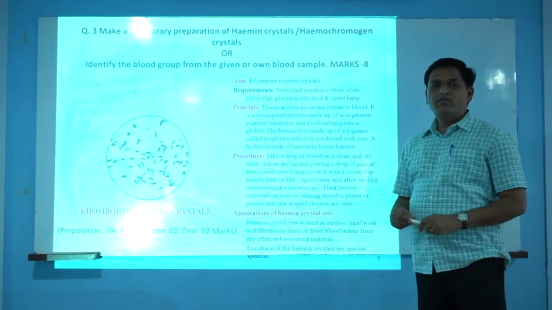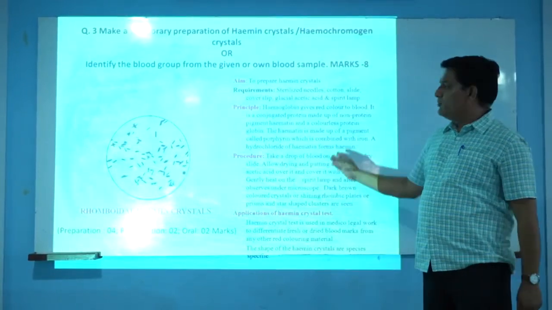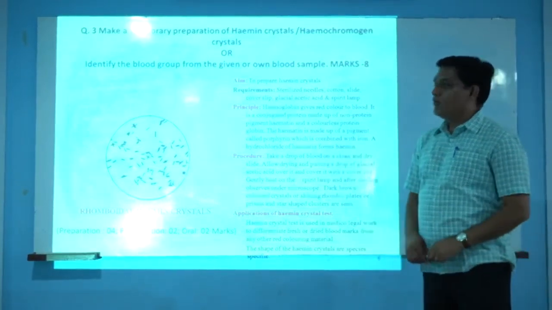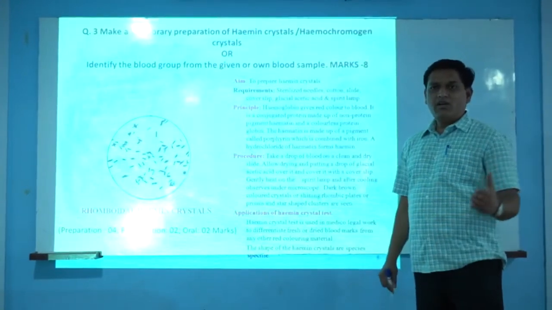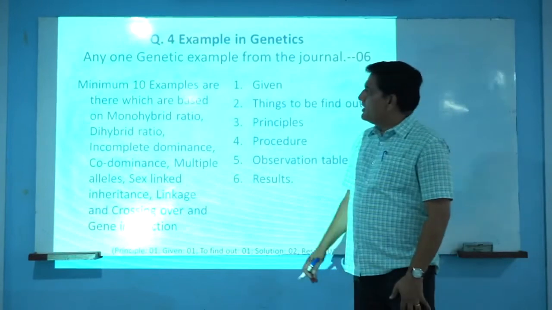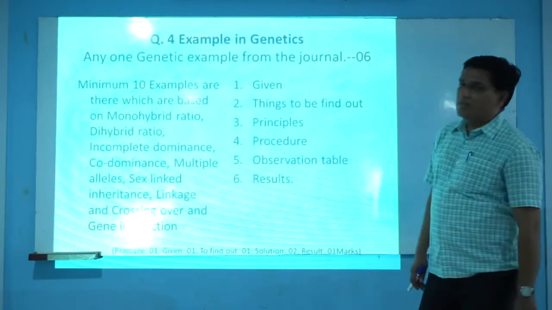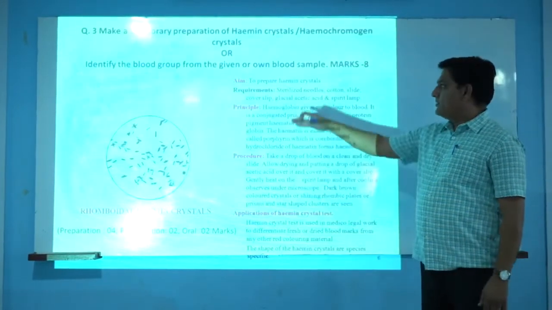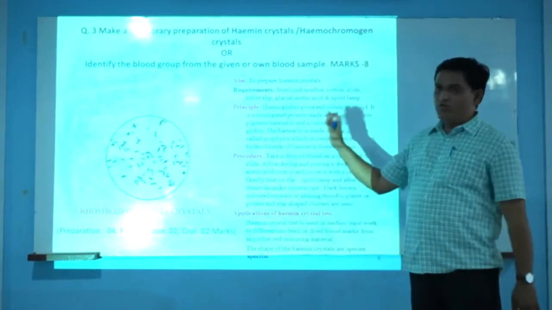So most of the time stains are used, and by means of these tests we can easily identify whether it is a stain or it is blood. These are question number 3. That means each one is worth 8 marks, and later on we will see question number 4.